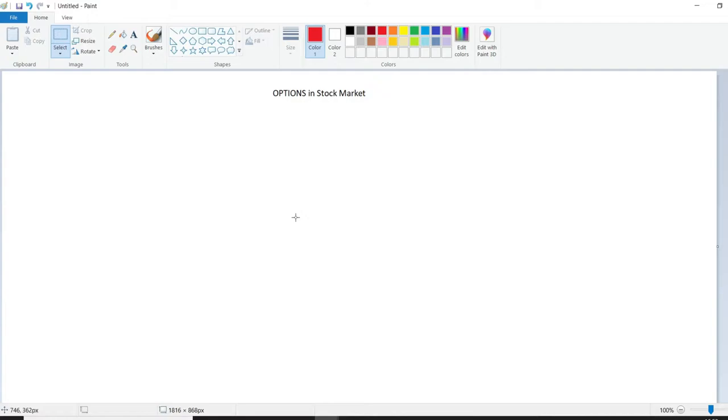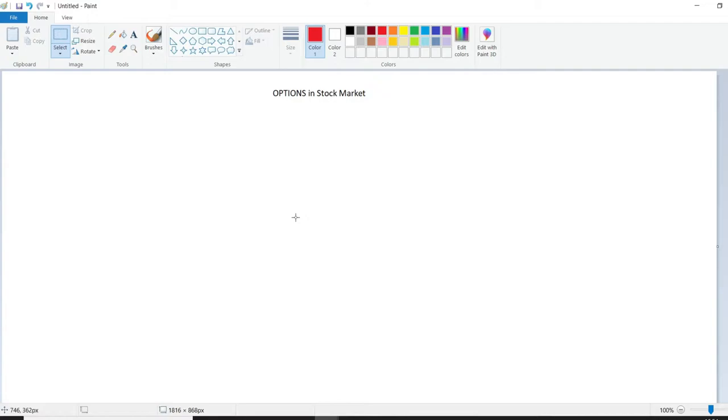Hello friends, today we will go through the options in stock market. What are options? What are put options? What are call options? How to trade the options in market? What are index options? What are stock options in terms of index? You have Bank Nifty, you have Nifty there, and if you consider stock, you have Reliance, you have ICICI, HDFC. All those have equity also, and you have stock options also. So how to trade in those?